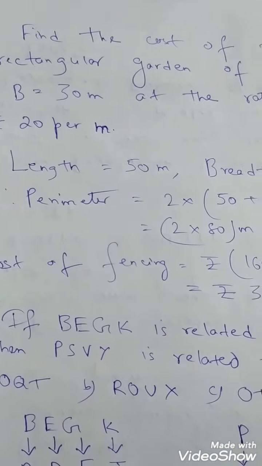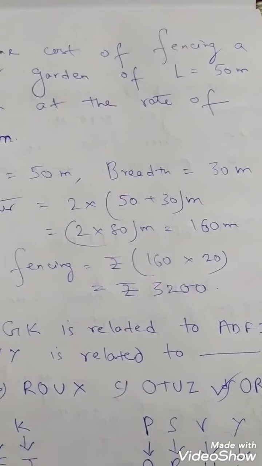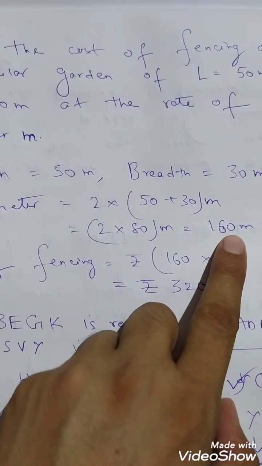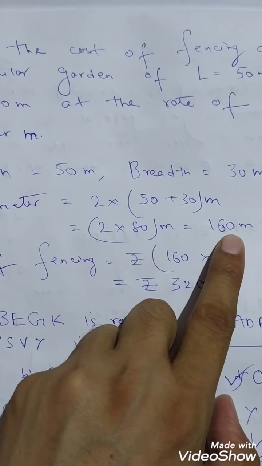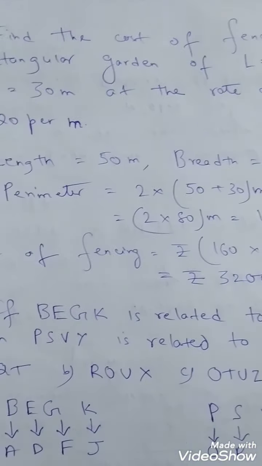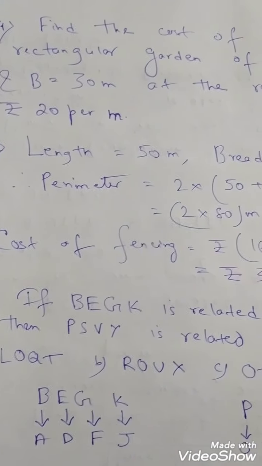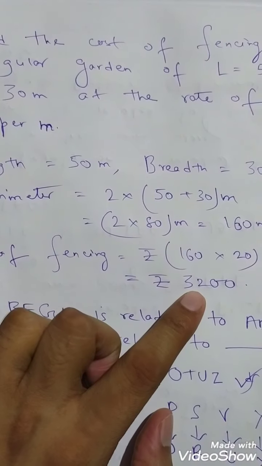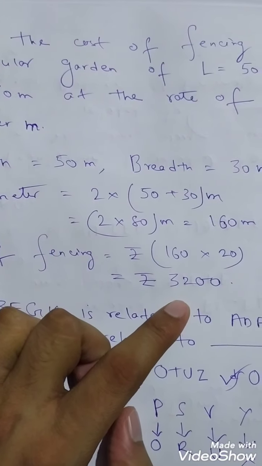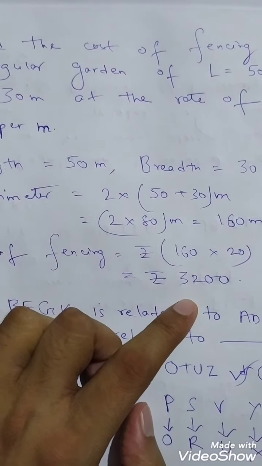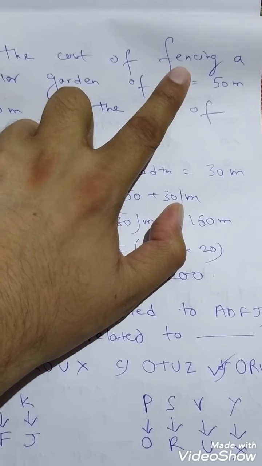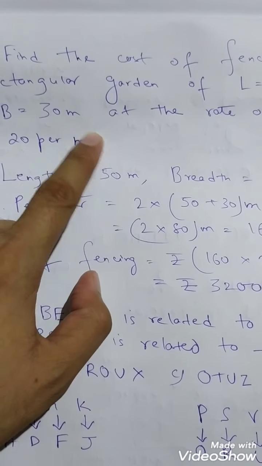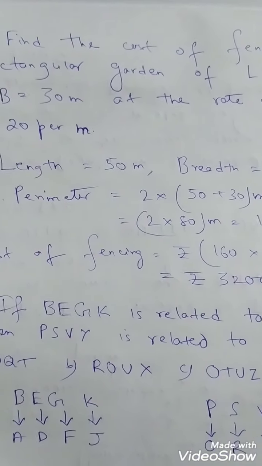So what is the solution? Length 50 meter, breadth 30 meter. So perimeter is 2 into length plus breadth, so it is coming 160 meter. So perimeter of the rectangular garden is 160 meter. Now the cost of fencing. Cost of fencing will be rupees 160 into 20. Your answer will come rupees 3200. Okay, simple. So from fencing, that is, you have to find the perimeter, or here rupees 20 per meter. Since meter is there, you have to find out the perimeter, not area.